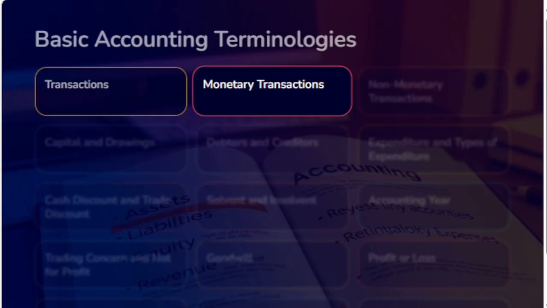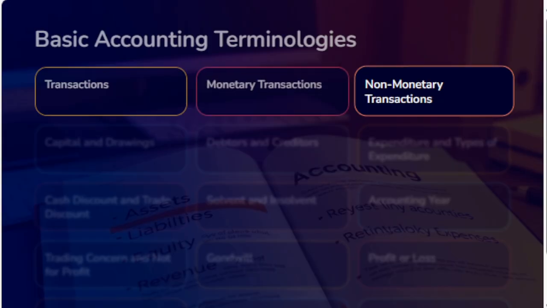Monetary transaction: the transaction which involves exchange of money or money's worth, directly or indirectly, is called a monetary transaction. Non-monetary transaction: the transaction which does not involve an exchange of money or monetary worth, directly or indirectly, is called a non-monetary transaction. Exchange of one thing against another is called the barter system or barter transaction.